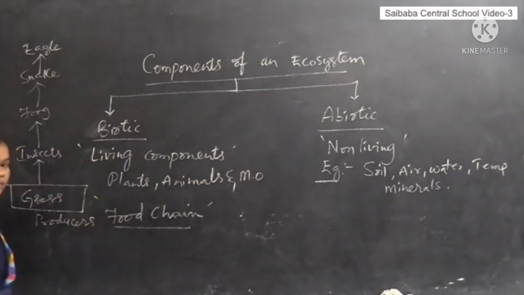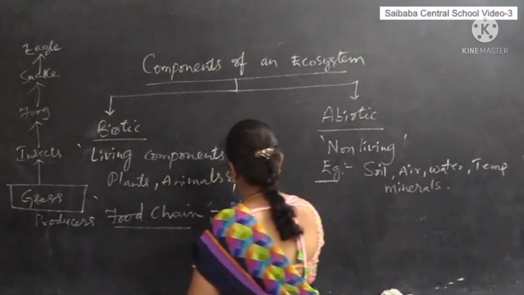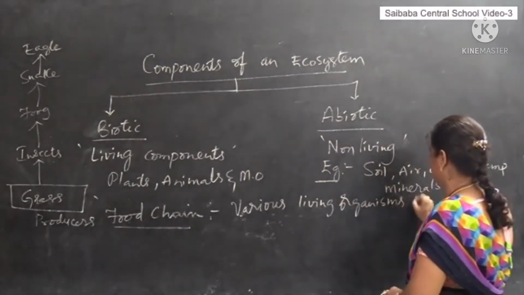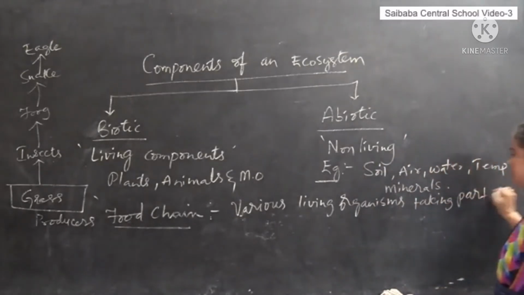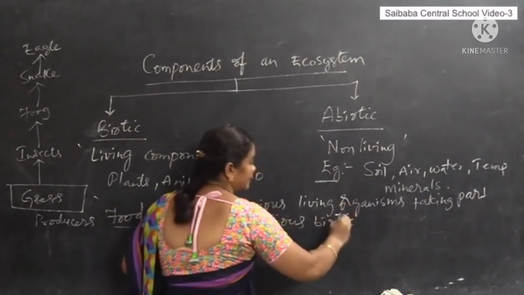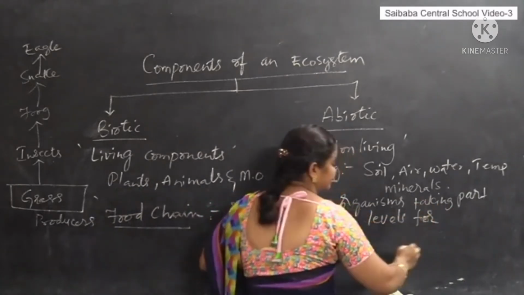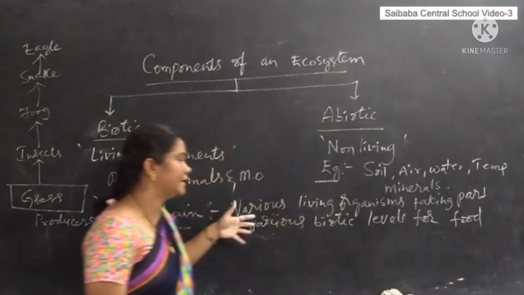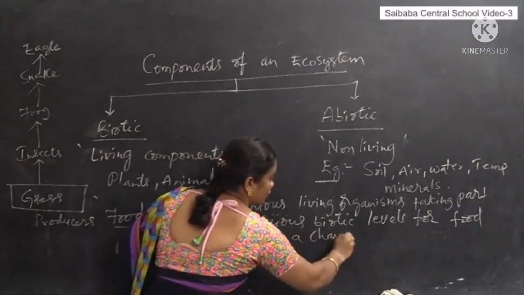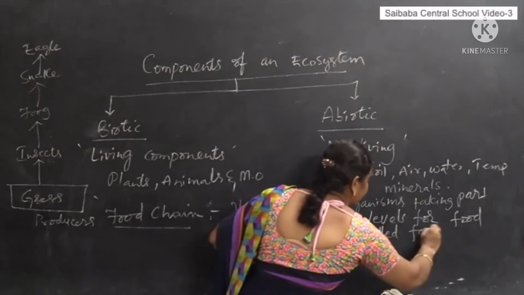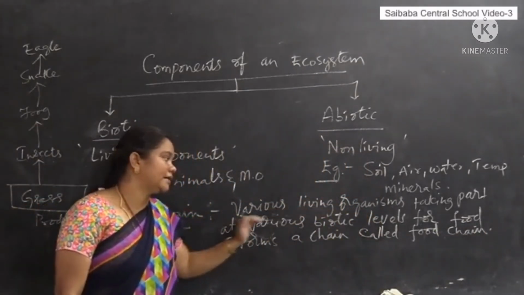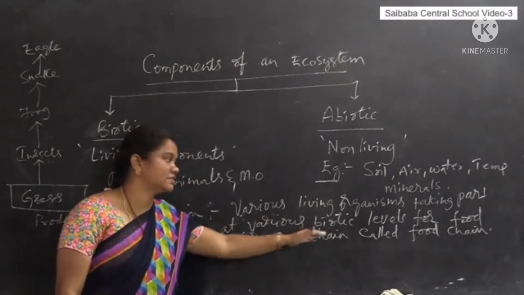So what is the meaning of food chain? Various living organisms taking part at various biotic levels for food form a chain, which is called a food chain.